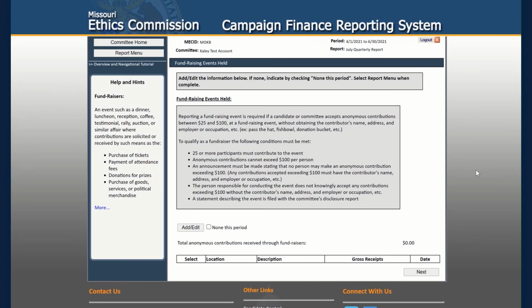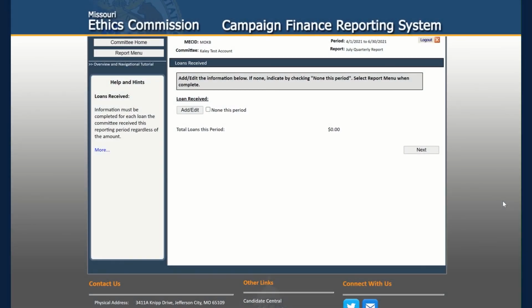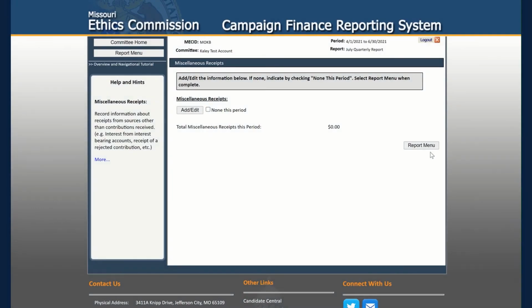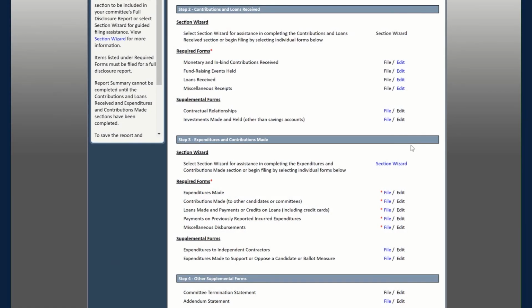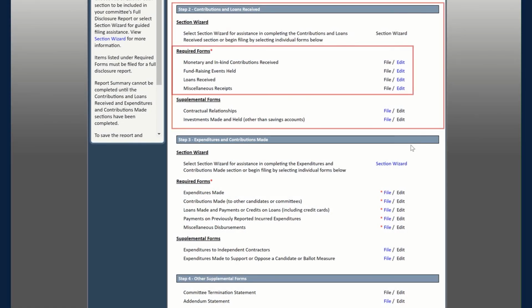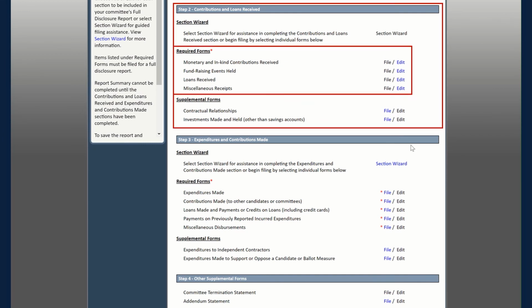Next, the Section Wizard will take you through the Fundraising Events Held form, the Loans Received form, and the Miscellaneous Receipts form. Enter your information in any relevant forms, or if no data exists, check the None this period box. You will then return to the Report menu. As you can see, we have now completed all required sections for Step 2 using the Section Wizard.